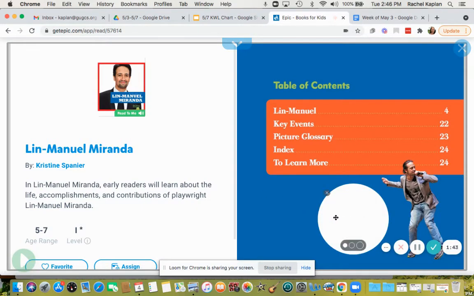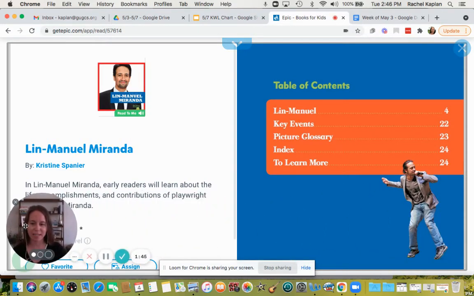Okay, here's the book and here's the table of contents. Here are the chapter titles. Lin-Manuel, key events, and then there's also a picture glossary and an index and resources to learn more about him.